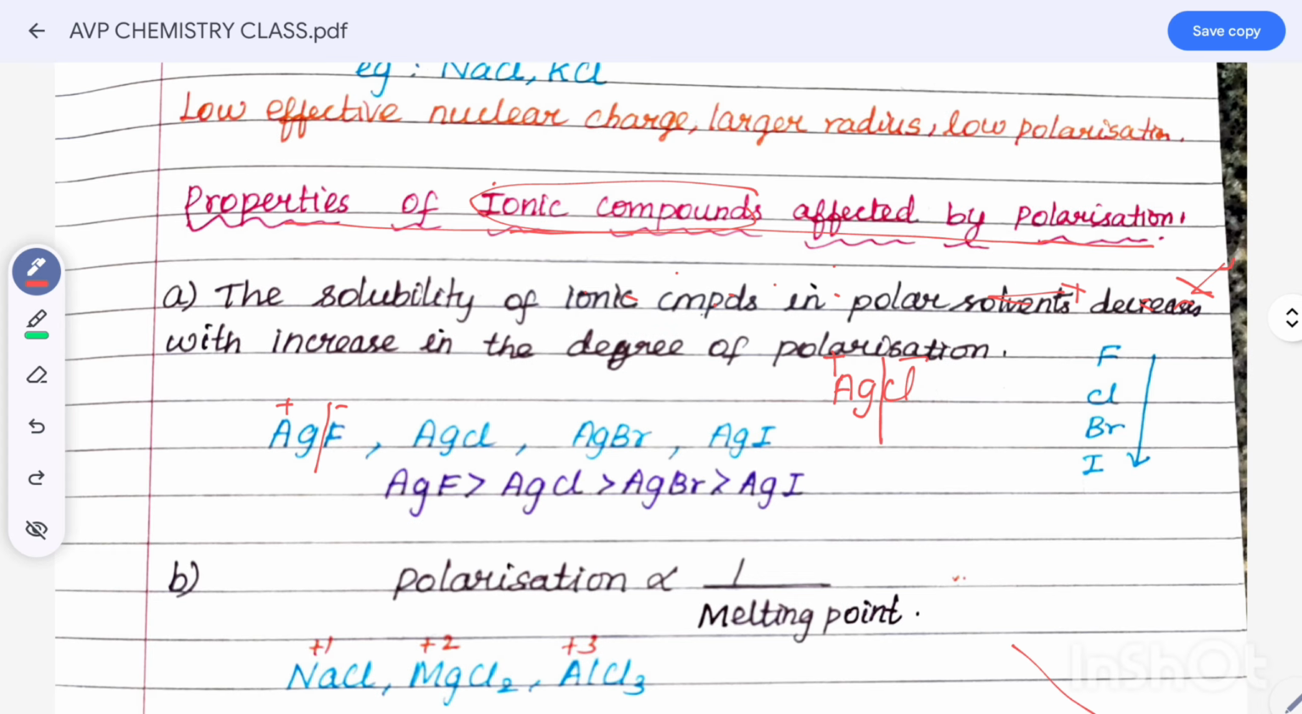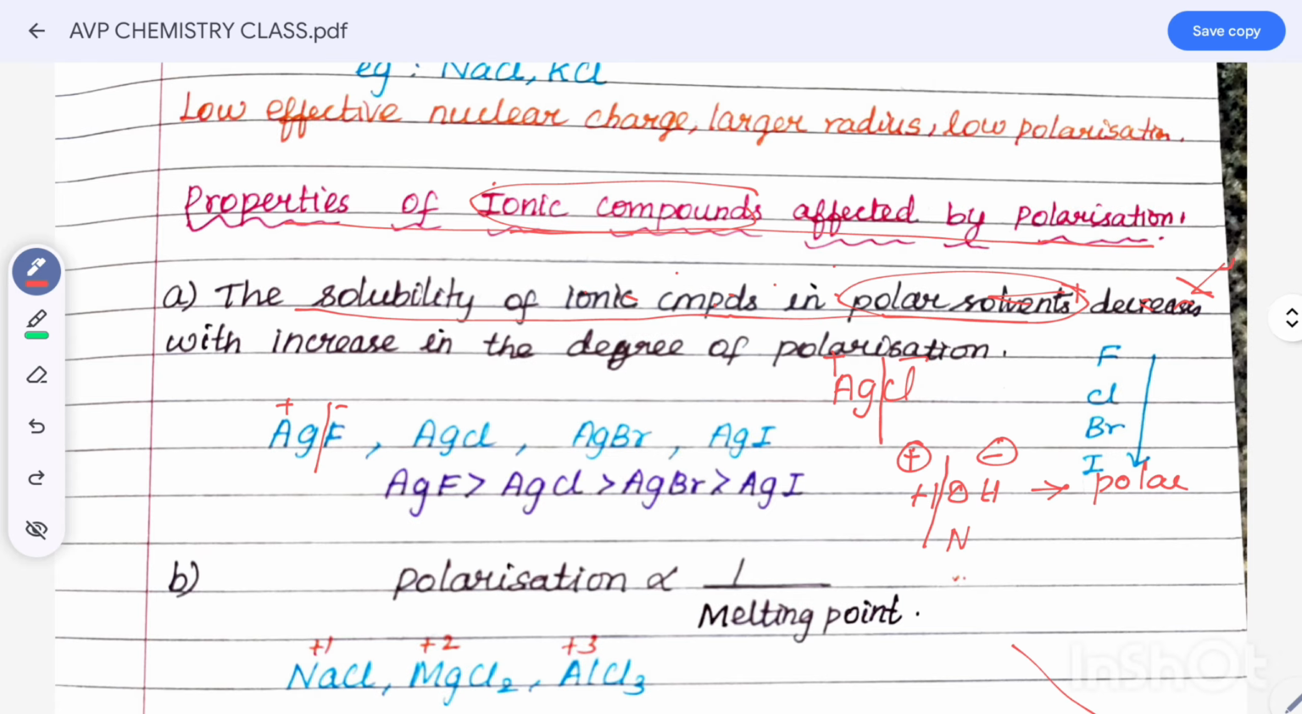Okay, what are the properties? The first property is the solubility of ionic compounds in polar solvent. So note it, that is polar solvent. What are polar solvents? For example, HOH, the water molecule. The water molecule dissociates into H plus and OH minus. That ion indicates polar.